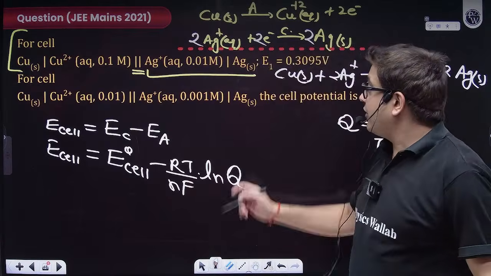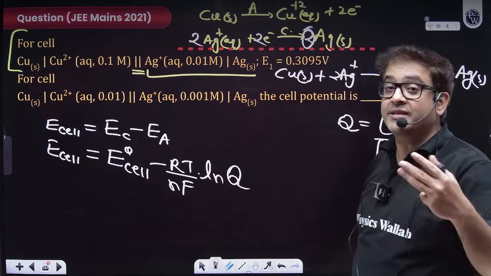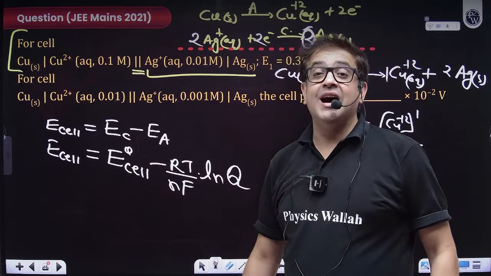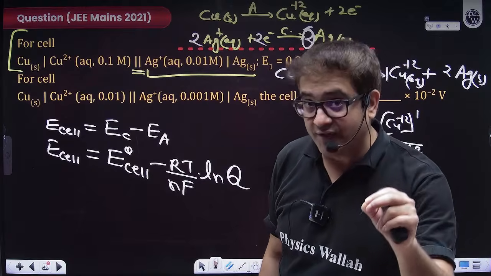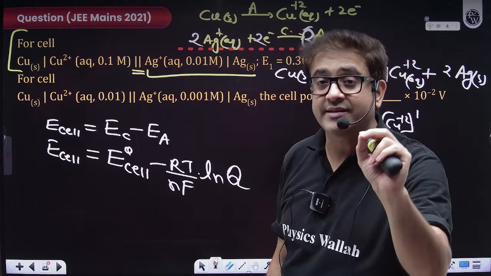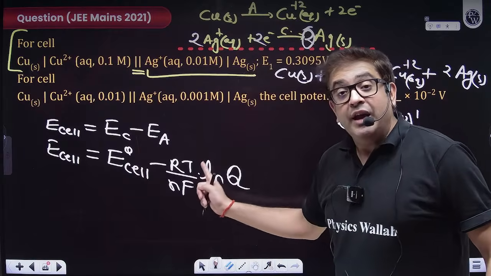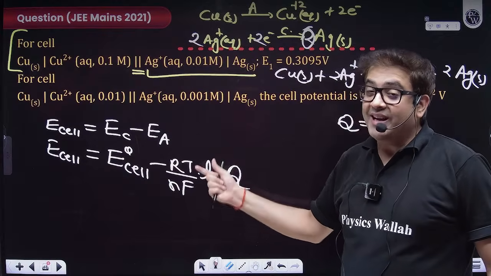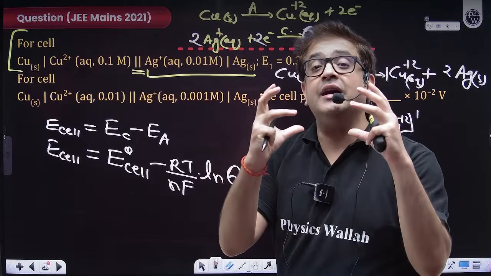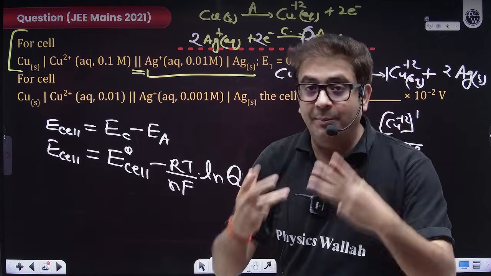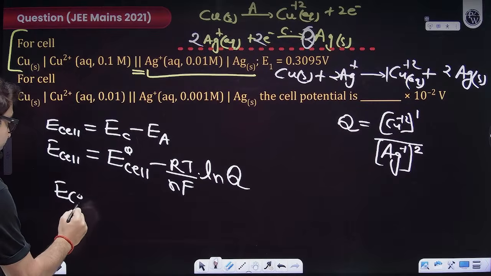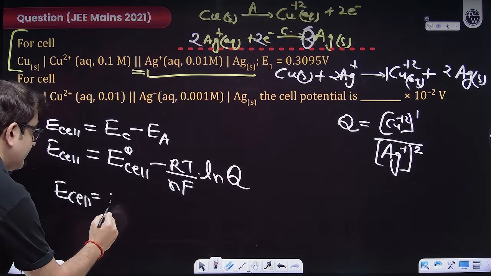n is the number of electrons transferred, which will be 2 in this particular case. Yes, it will change for all types of reactions, but in this case it is 2. F is the charge on 1 mole of electrons, which is approximately 96500. Exactly it is 96487. If you convert ln into log, you will get a multiplier 2.303. So for calculation, we learn the combined multiplier. After putting all the data that is generally taken as constant, we can say that this cell potential,